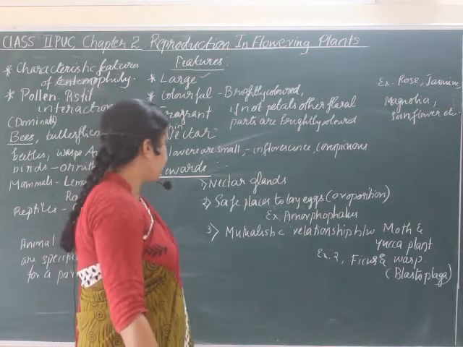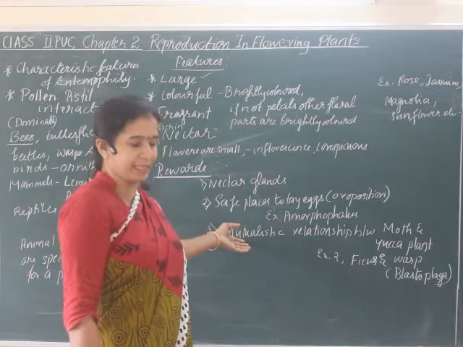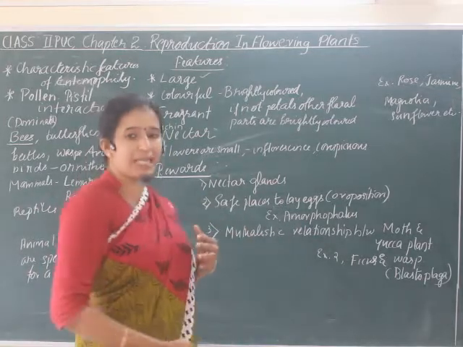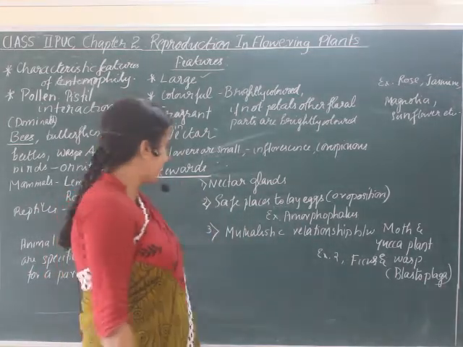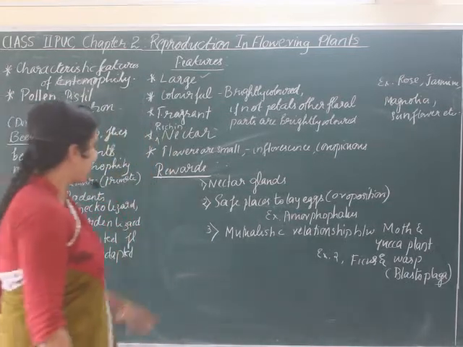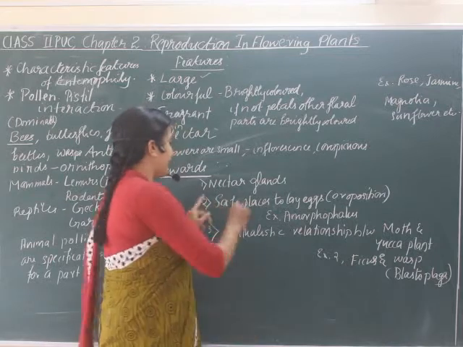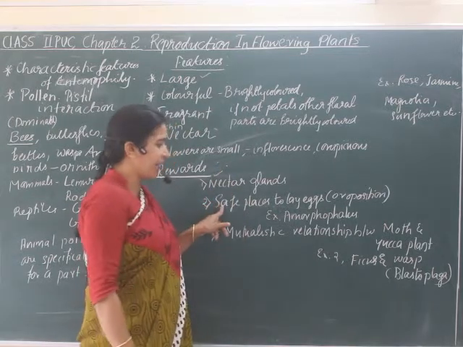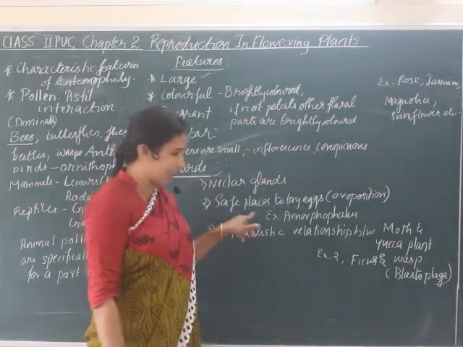So there are three examples of what way the plants can give rewards to the pollinating agents. They can give rewards in the form of nectar, and they can also give a safe place to lay their eggs.